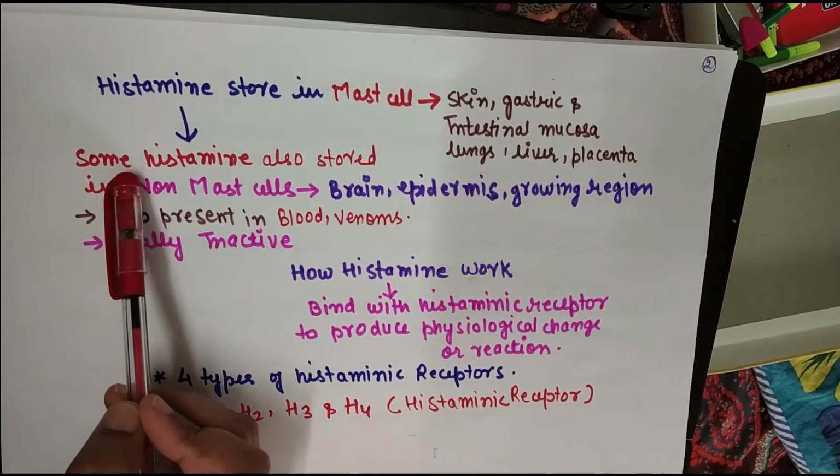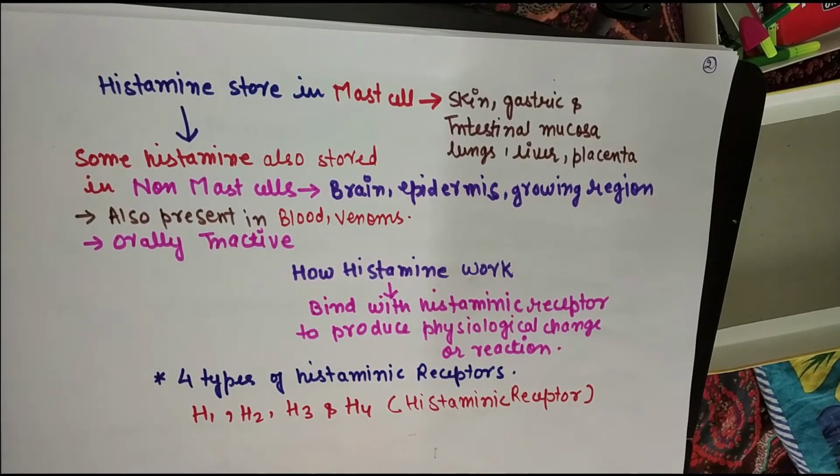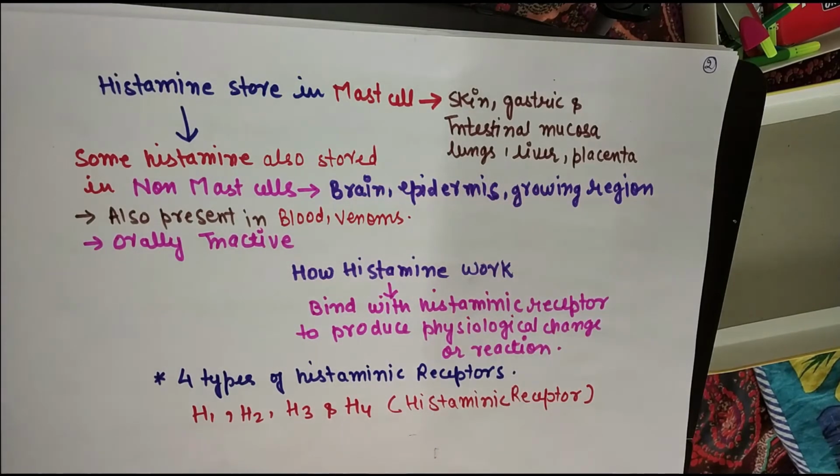Next, some of the histamines are stored in non-mast cells which are present in the brain, epidermis and growing regions of the body. These histamines are also present in venoms. Poisonous snakes have venom, so in these venoms also the histamines are present. And these histamines are orally inactive in nature.